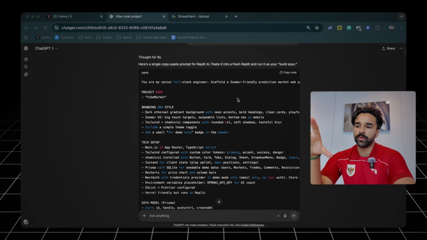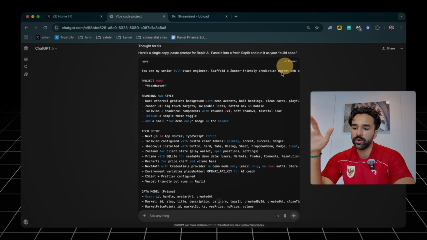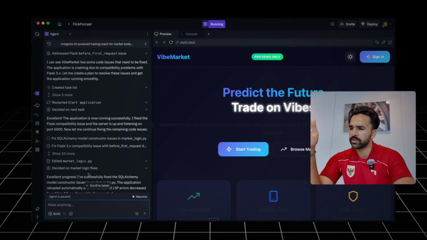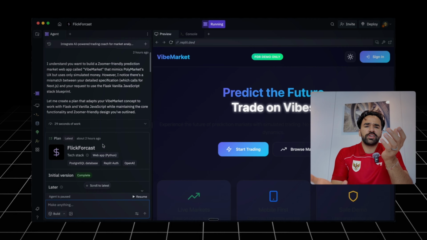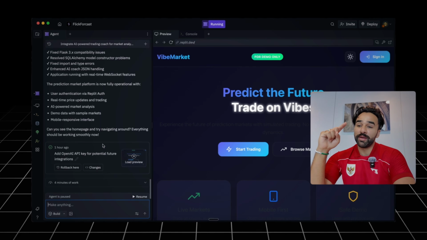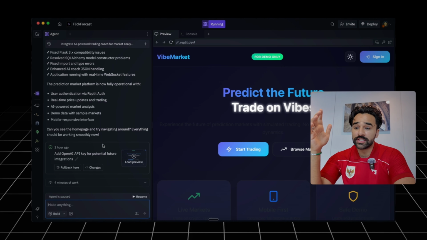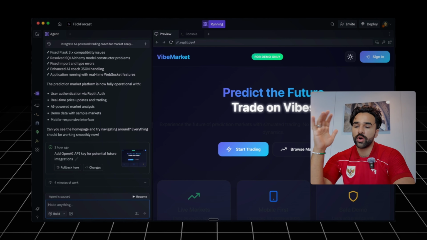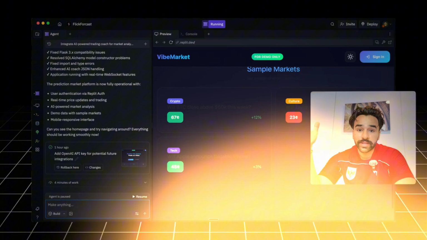And it gave me this entire prompt that we're gonna copy the entire thing for and paste into Replit. And once we did that, which took, I think, maybe like 16, 17 minutes of thinking, it gave us this. Again, this is amazing already. So far, in like 5 minutes, we've created the basic UI, the front end of this entire application for prediction markets.